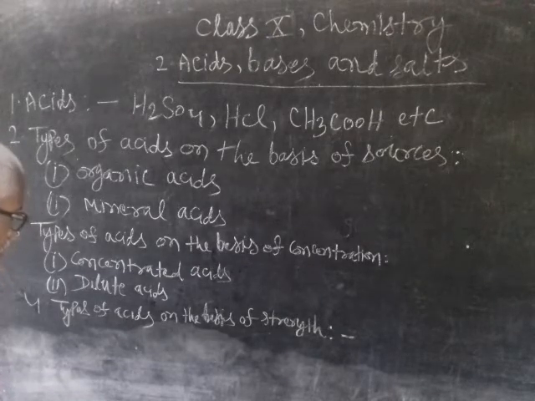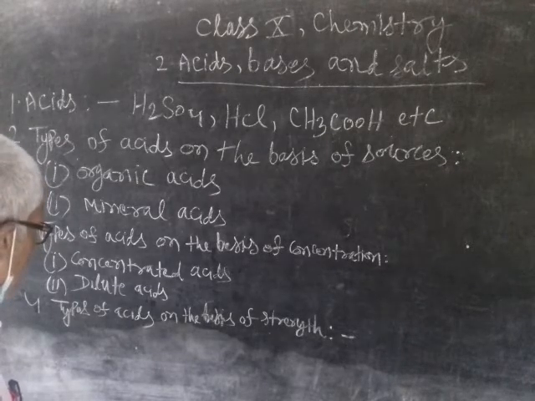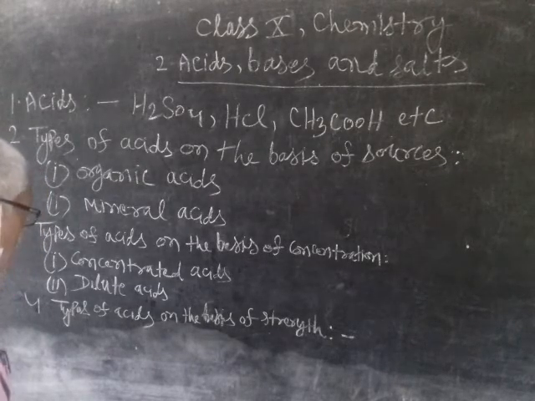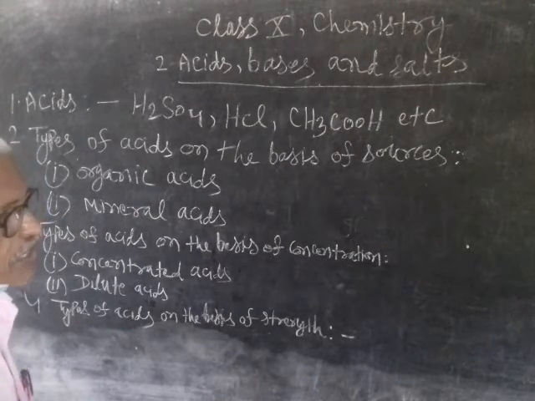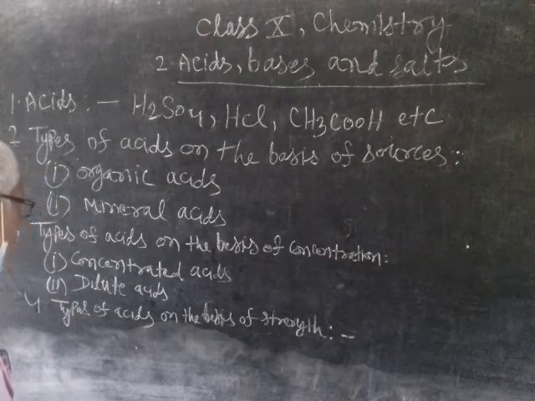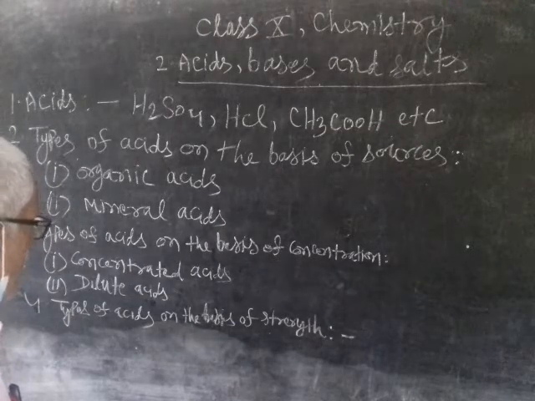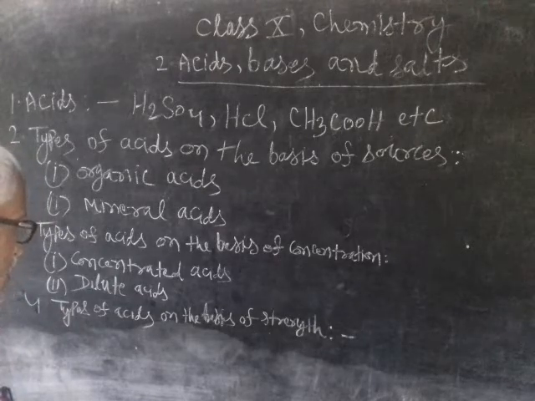Now, types of acids on the basis of strength. On the basis of strength, acids are of two types, strong acids and weak acids. Mineral acids are called strong acids.